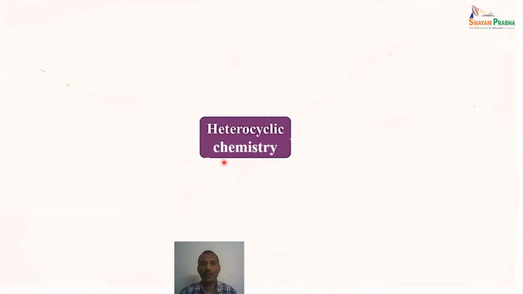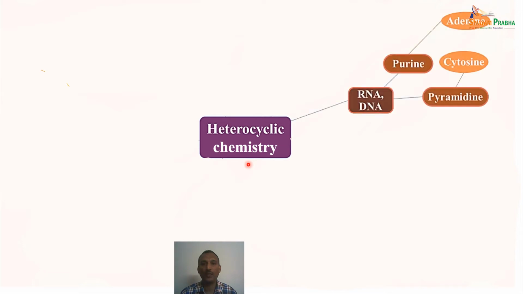Let us look at the complete heterocyclic chemistry, that means compounds containing heterocycles. They may be classified into various types, and some examples are given here. We have RNAs and DNAs. Nucleic acid is one major category that belongs to heterocyclic compounds.